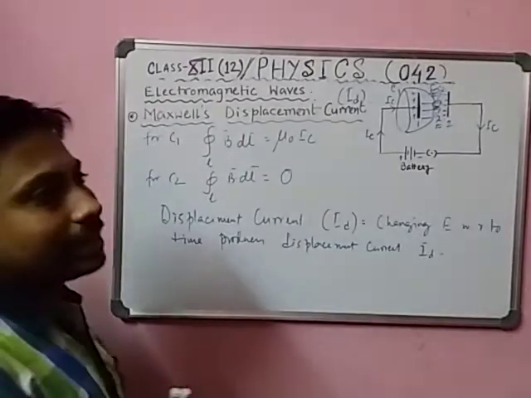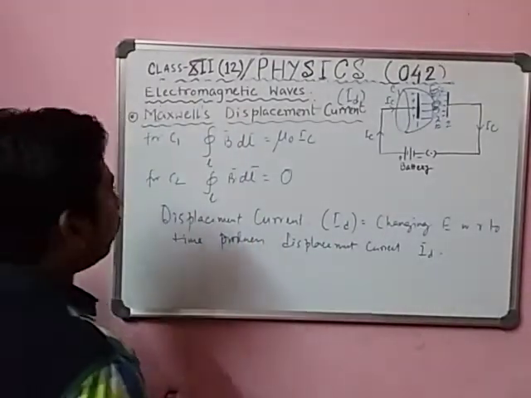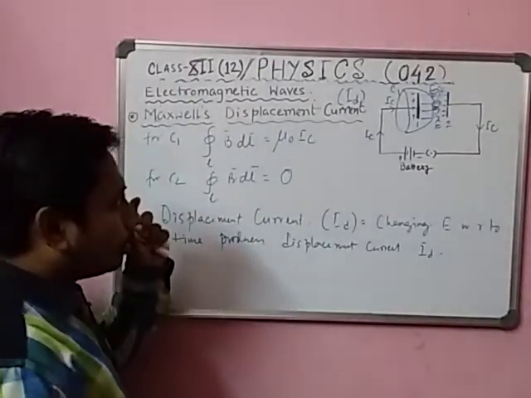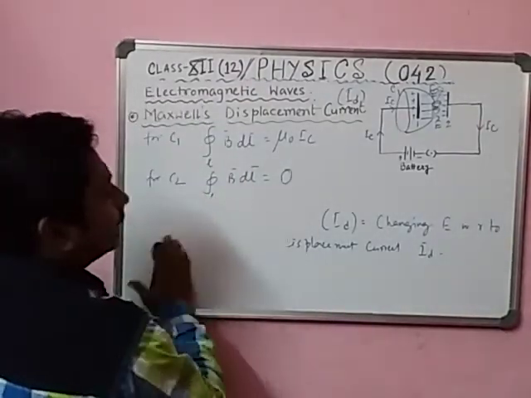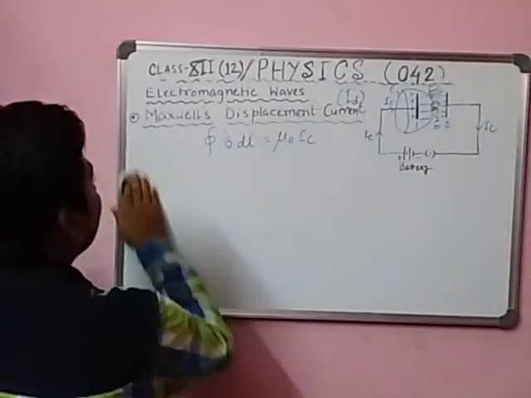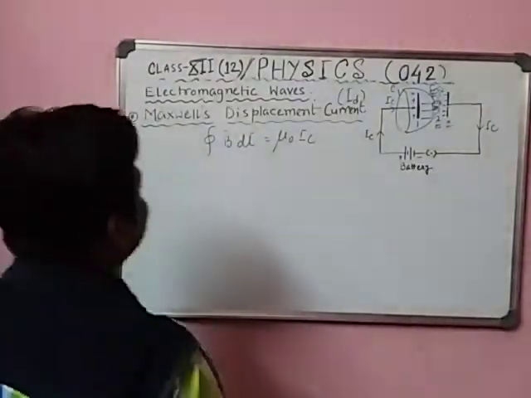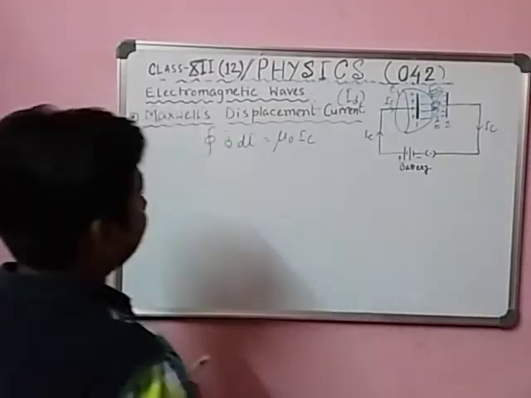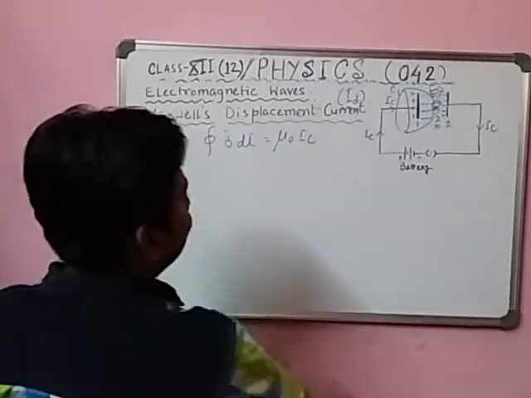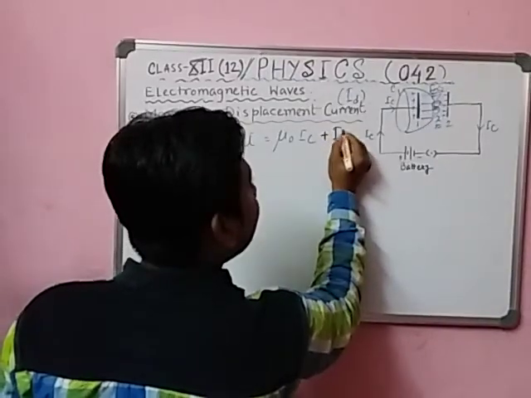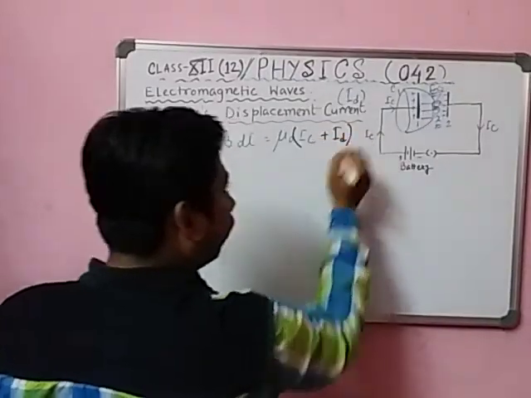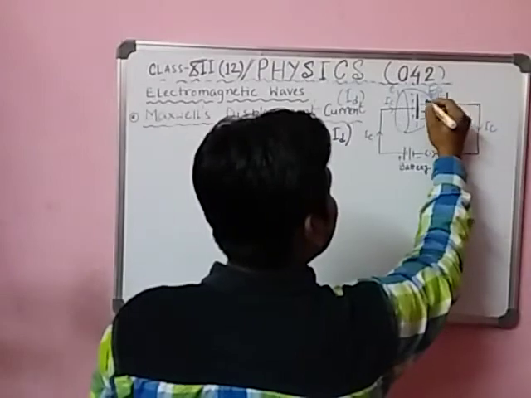So we can write the modified form of Ampere's circuital law. It's a very important question. Write the modified form of Ampere's circuital law. The modified form is mu 0 times the sum of all current, IC plus ID. Here is IC and here is ID.